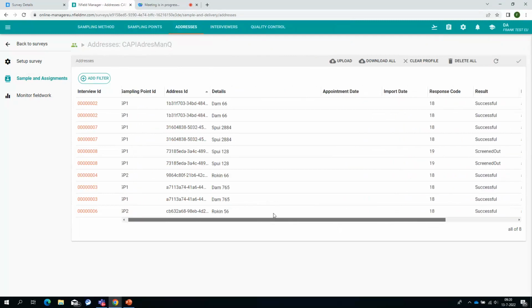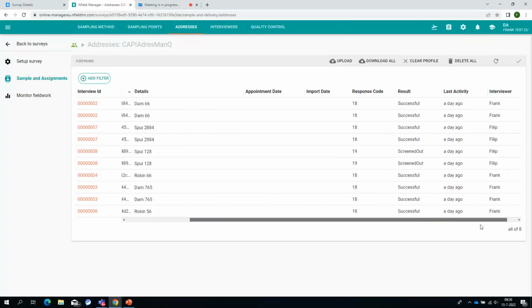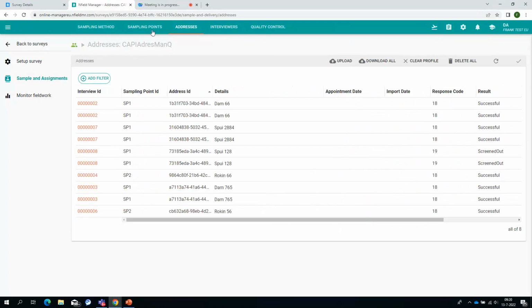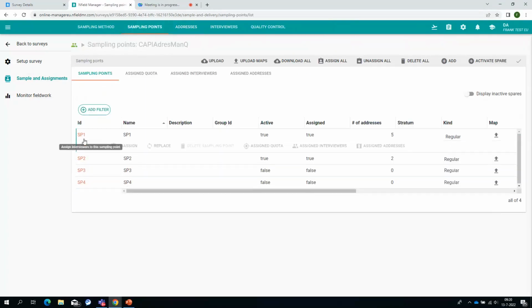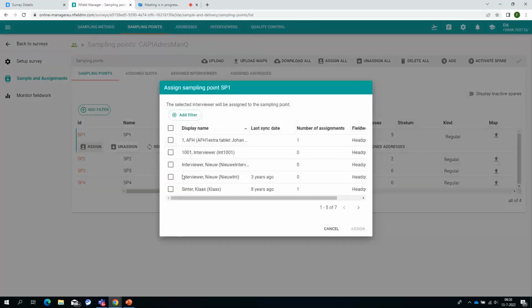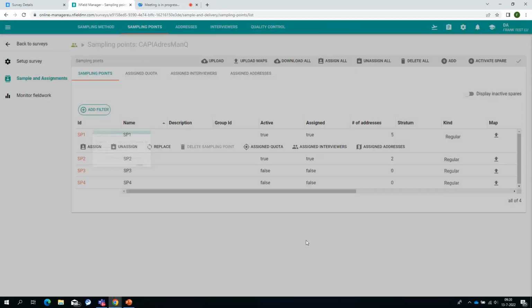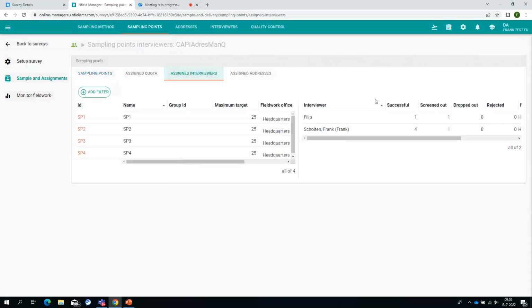These addresses have also been created by the interviewers. I have assigned multiple interviewers to one sample point. If you look at sample point 1, and if we look at the assigned interviewers, you will see I have assigned 2 interviewers to this one sample point.